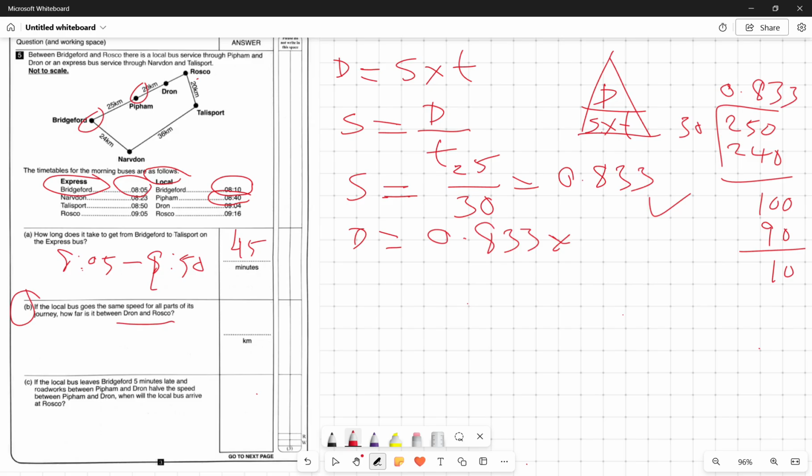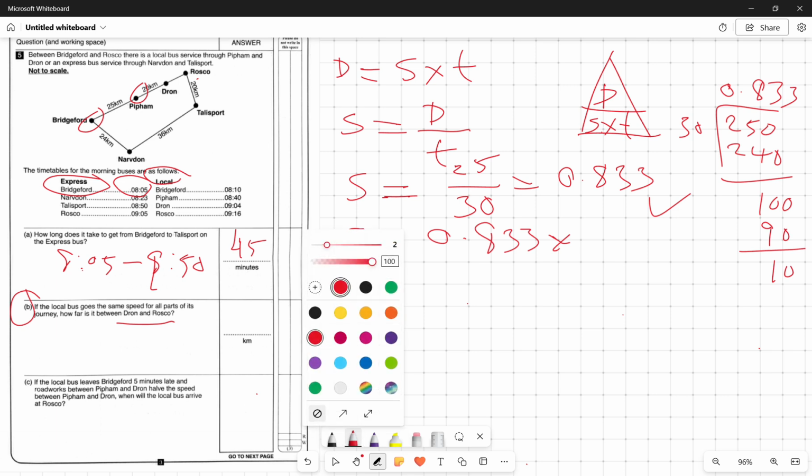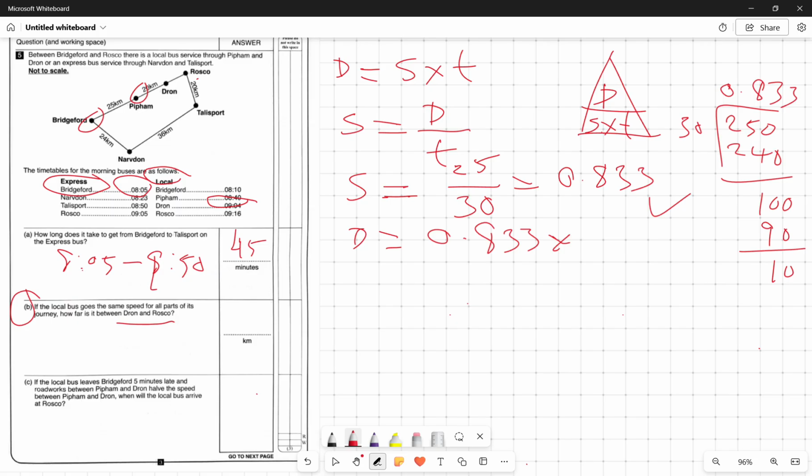Look at this one, from Drawn to Roscoe. Drawn is at 8:04, right? And it reaches Roscoe at 9:16. So it means it reaches in 12 minutes, right? So in 12 minutes it reaches.